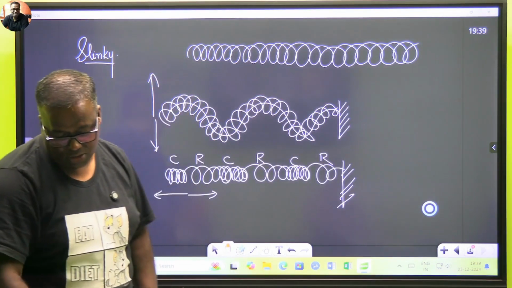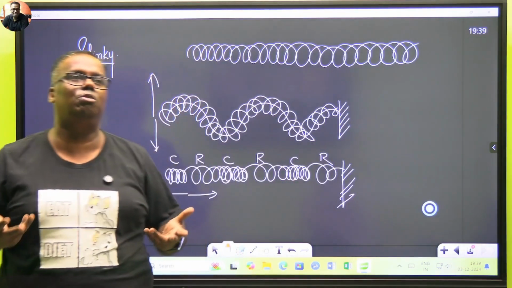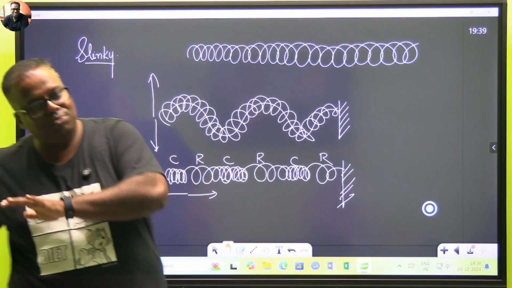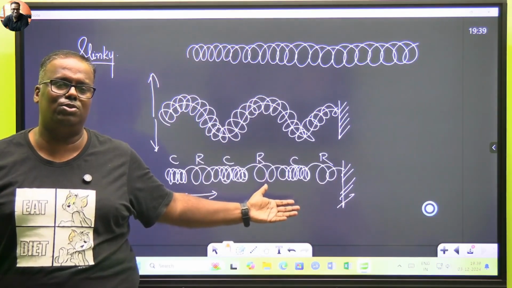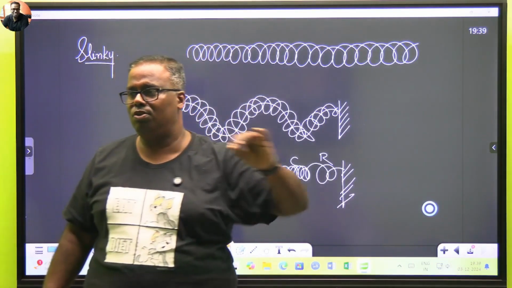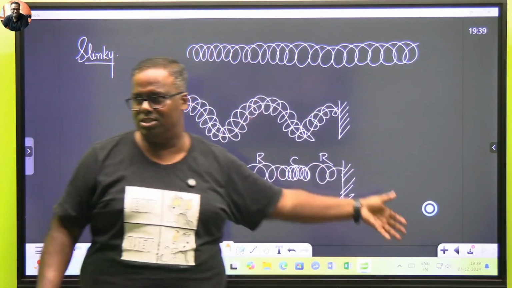Your book has something called a progressive wave. What is a progressive wave? Any wave which carries energy along with it. Sound wave is a progressive wave. Sound waves are also known as pressure waves. A wave carries energy from one place to another place. Once the energy dies down, the wave dies down.